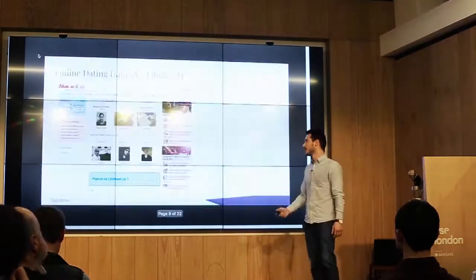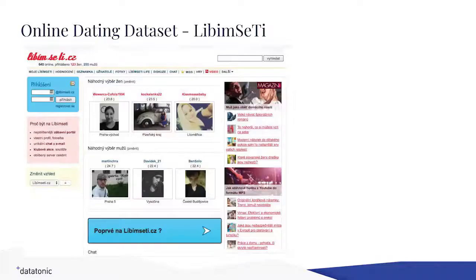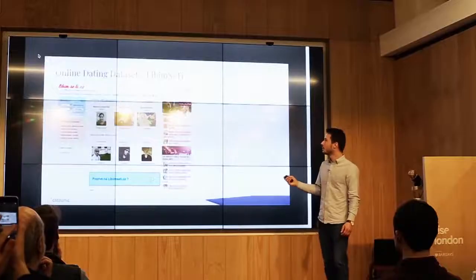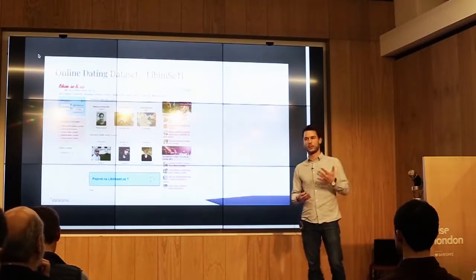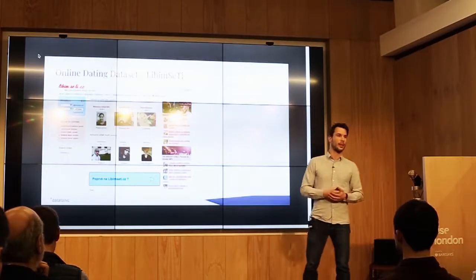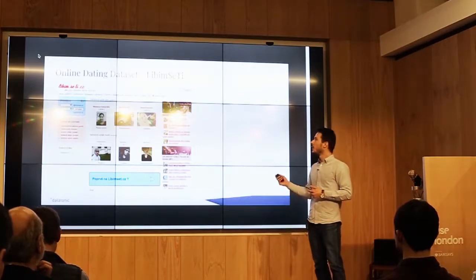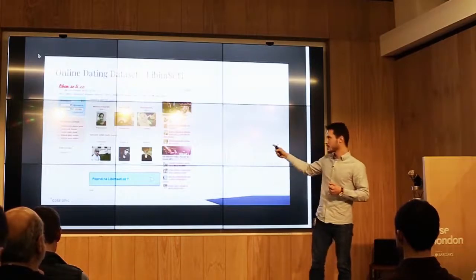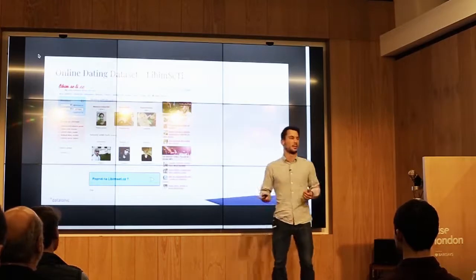Well, to do that, we first need some data. Did a bit of research, and what I found was this Living SETI dataset from a Polish website. Not sure anyone here is registered here. They released the dataset in 2005 with around 70 million ratings. It contains about 140,000 active user profiles that give out ratings, so it's quite rich, but it's a bit dated. Interestingly, the website's still up. It still looks like this, probably like in 2005, and it has around 640 online users last time I checked.